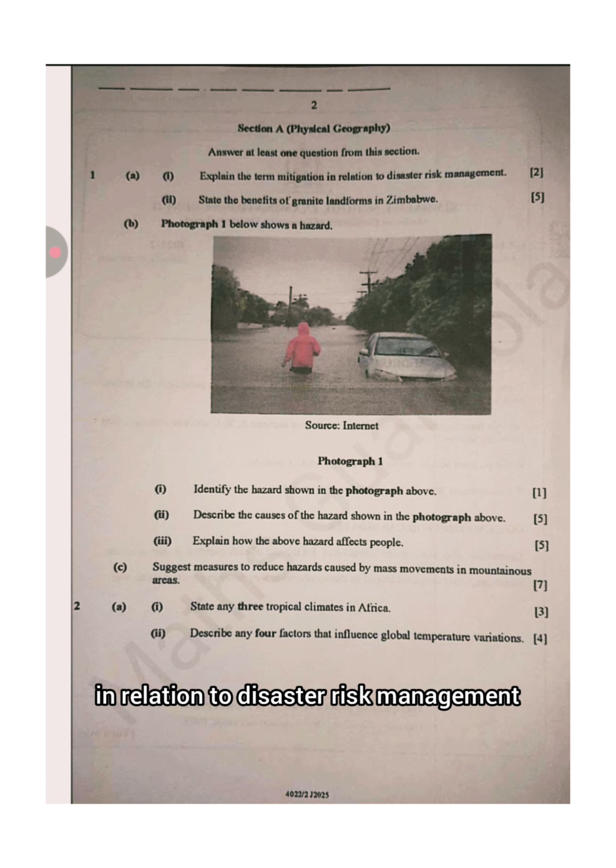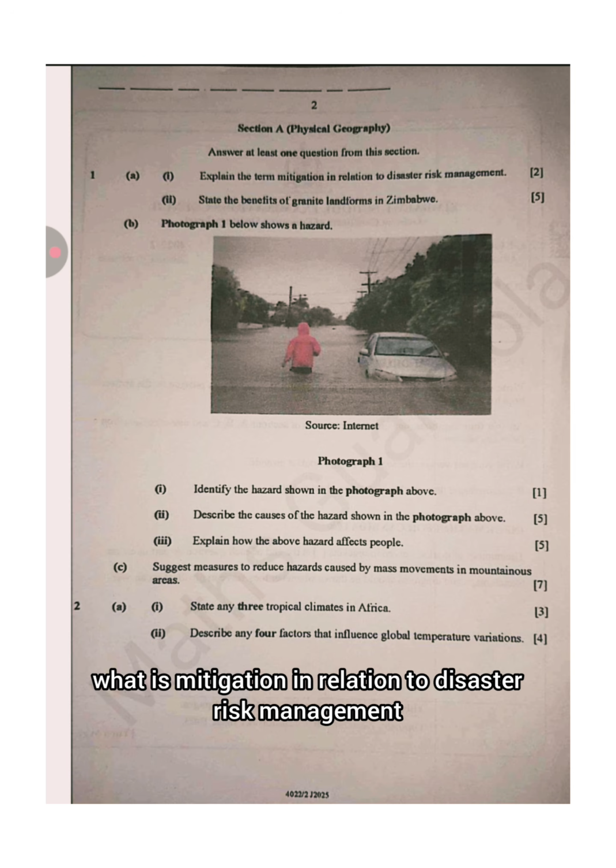So in relation to disaster risk management, mitigation refers to actions done to reduce a certain disaster or a certain harm on the environment. That question carries 2 marks, so you were supposed to define what mitigation is in relation to disaster risk management.